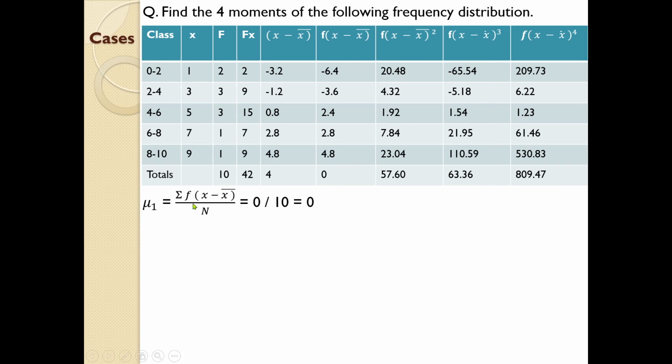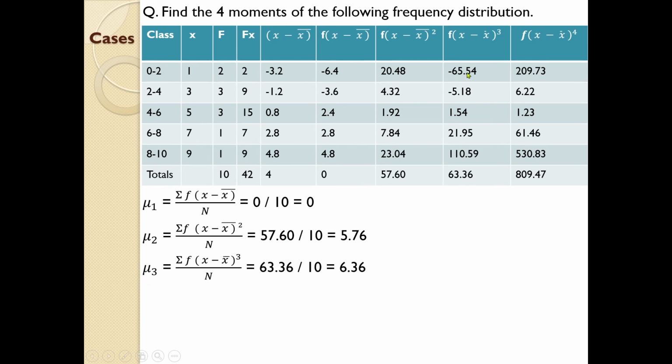First one is mu1 equal to sigma f into x minus mean divided by capital N. Remember, try to use capital N. Here sigma f into x minus mean is 0. 0 divided by N, where N is total of f, 10, so it is 0. Next one, mu2 is sigma f into x minus mean the whole square by N. Here it is 57.60 divided by 10, which is equal to 5.76. And mu3 is sigma f into x minus mean raised to 3 by N, that is 63.36 divided by 10, you will get 6.336. And finally mu4 is 809.47 divided by 10, you will get 80.95.